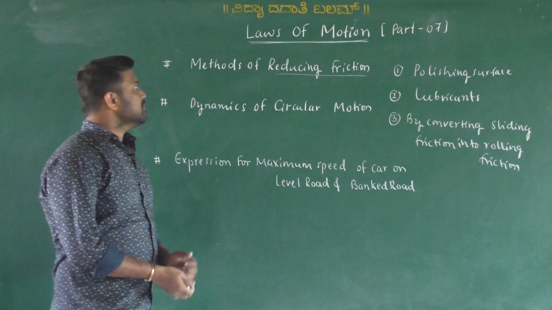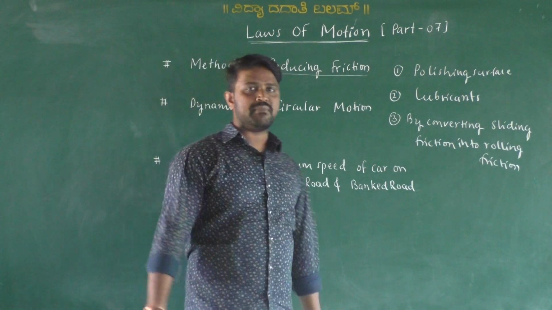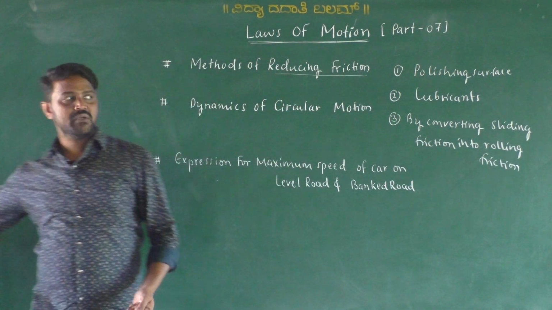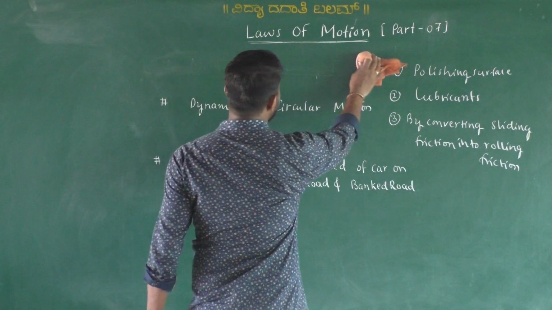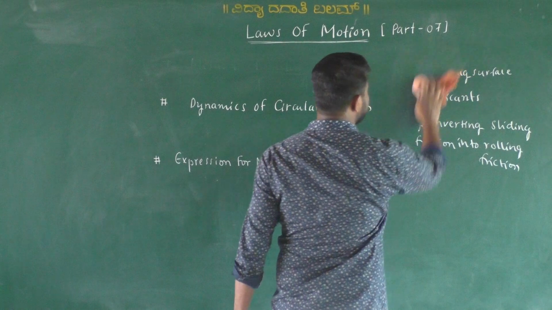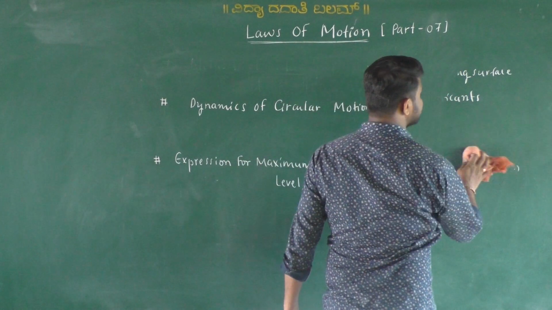By completion of these methods of reducing friction, we move on to dynamics of circular motion. What is dynamics? The motion of a body takes place due to external force.